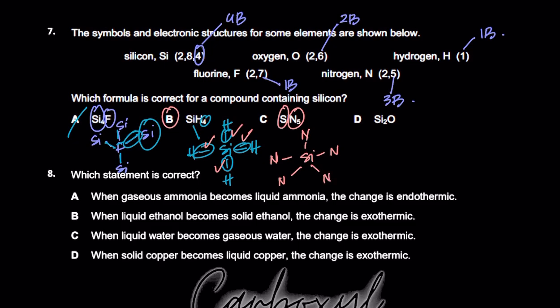Why is this wrong? Because silicon is in group 4. It only has 4 outermost electrons. It can only make 4 bonds. Here silicon has made 5 bonds. And if you think from the perspective of nitrogen, it is in group 5. It can only make 3 bonds because it needs 3 electrons to become stable, but here it has only made 1. So C is wrong.